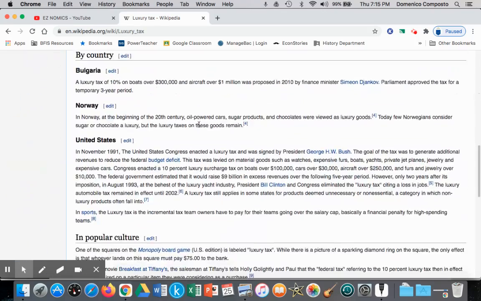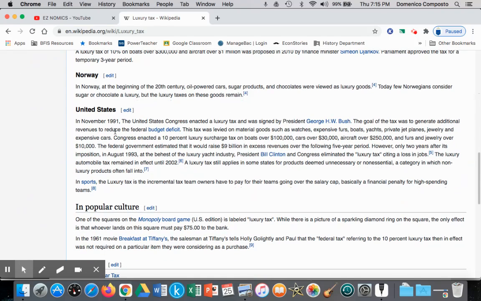Let's apply a historical example. Let's look at the United States. In 1991, the US Congress enacted a luxury tax signed by President H.W. Bush. The goal was to raise federal tax revenue of about $9 billion. They were going to place a 10% luxury tax on boats or yachts exceeding $100,000, or cars exceeding $30,000, or aircraft exceeding $250,000, and furs and jewelry over $10,000.